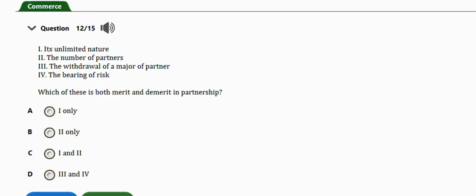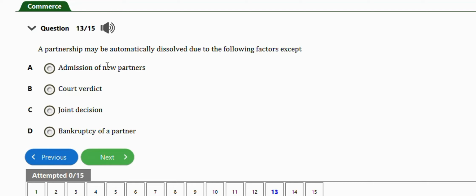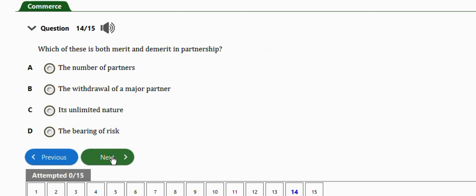Next question says a partnership may be automatically dissolved due to the following factors except, you have admission of new partner. This is a repeated question, so obviously it is option A, admission of new partners. Next question, this one says which of these is both merit and demerit in partnership. So it is unlimited nature, option C, repeated question.